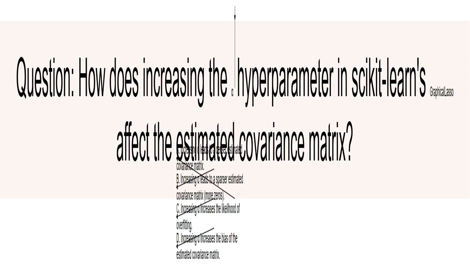The question sets the stage to test understanding of the fundamental concept of the alpha parameter in graphical lasso, a popular technique for estimating sparse covariance matrices. Let's explore the options to answer this question.